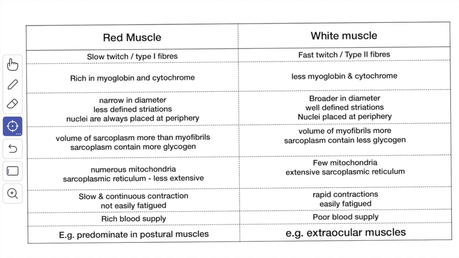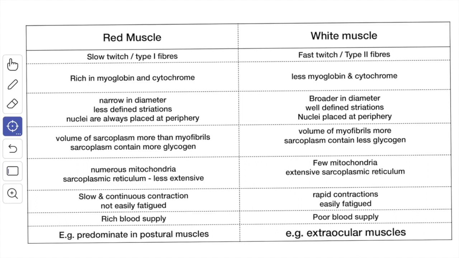From morphological, histochemical and functional point of view, the muscle fibers are of two types. They are red muscle fiber and white muscle fiber. The color of the red fibers is due to the presence in the sarcoplasm of a pigment called myoglobin, and this pigment is similar but not identical with hemoglobin.